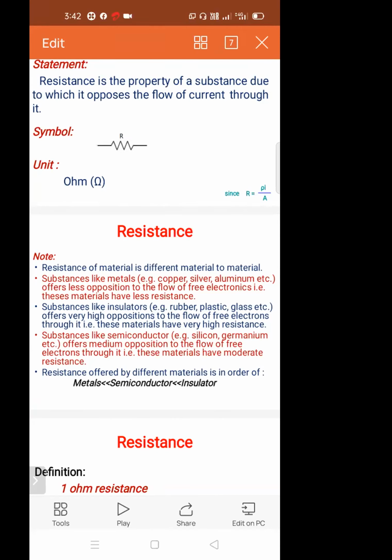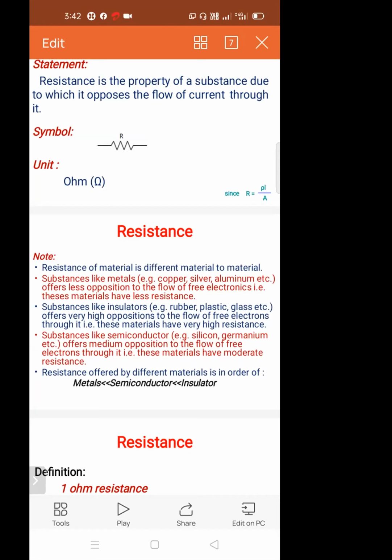That is, these materials have moderate resistance. In brackets write medium resistance. Full point.